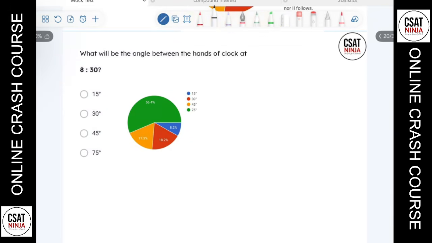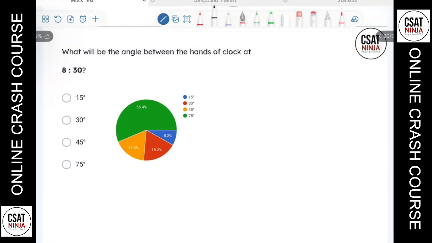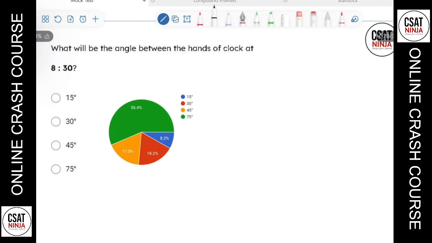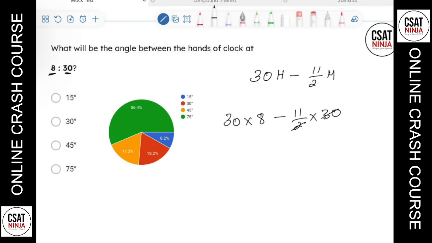What is the angle between the clock hands at 8:30? I'll just directly give you a formula for this. Let's not do too much calculation regarding this type of question. If the angle is asked, you use this formula: 30 into the hour given, minus 11 by 2 into the minutes given. So 30 into what's the hour here? 8. Minus 11 divided by 2 into what's the minutes given here? 30 minutes. So 2 into 15.